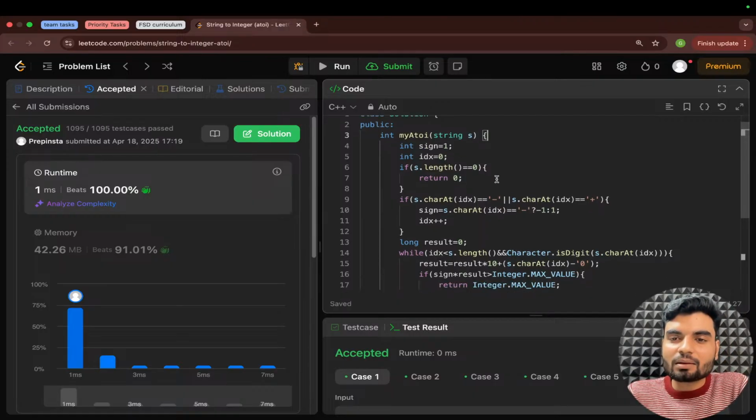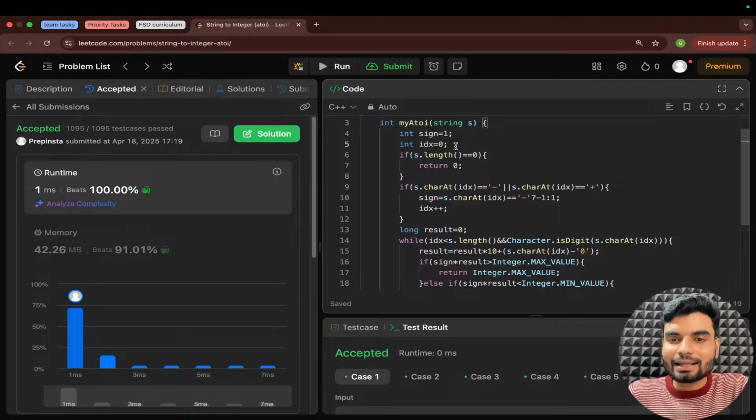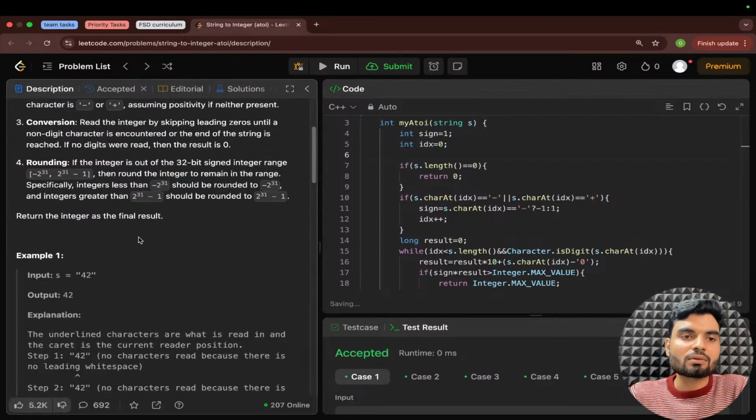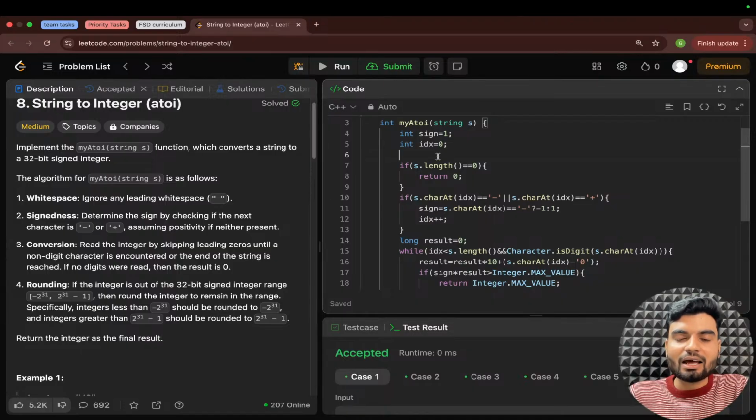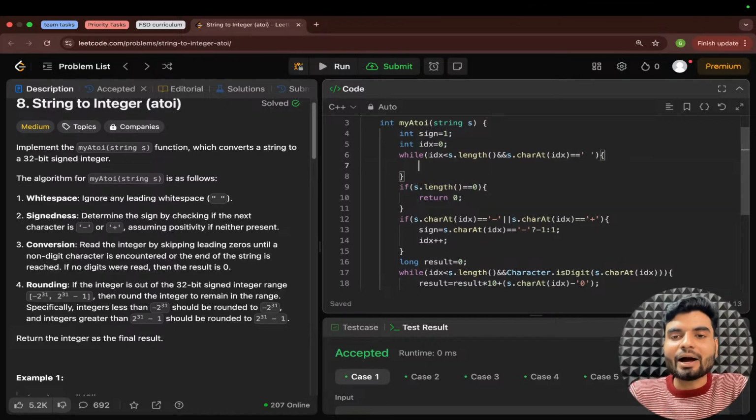So now the sign is same, the length method is same anyway. But before I check the length, I just want to convert what? Read the description. I just want to remove white spaces. So I will have a while loop here: while this idx is less than s dot length. Correct only, right? And s dot charAt idx is equal to what? Empty space. In that case I'll do idx plus plus. Idx plus plus means I'm moving my pointer. I'm removing the extra white spaces from the starting. That is the logic, right?